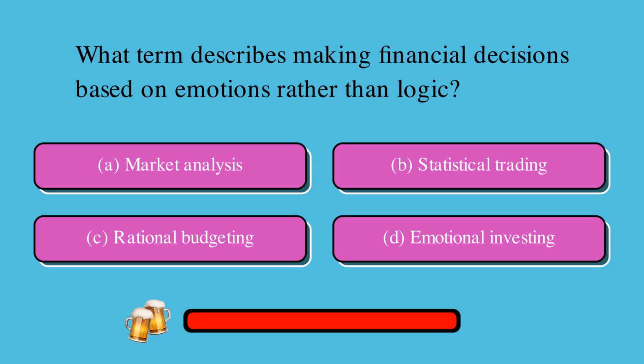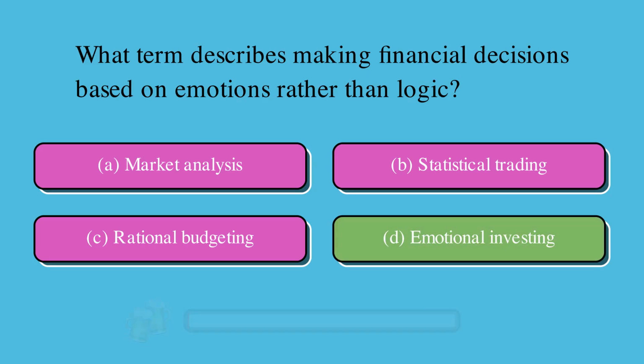What term describes making financial decisions based on emotions rather than logic? Is it A, market analysis, B, statistical trading, C, rational budgeting, or D, emotional investing? The correct answer is D, emotional investing.